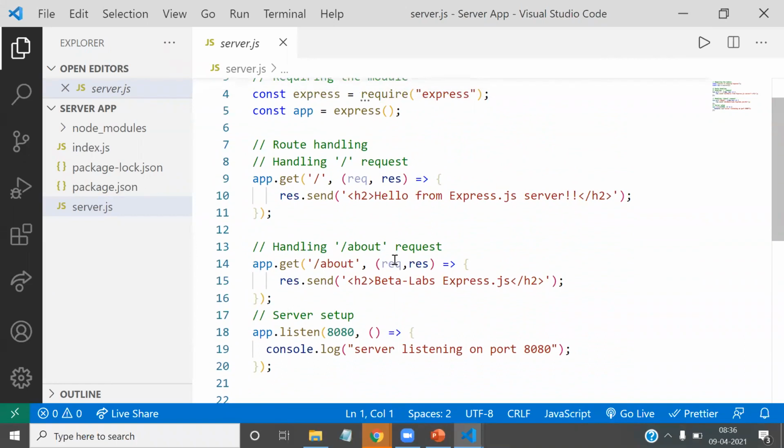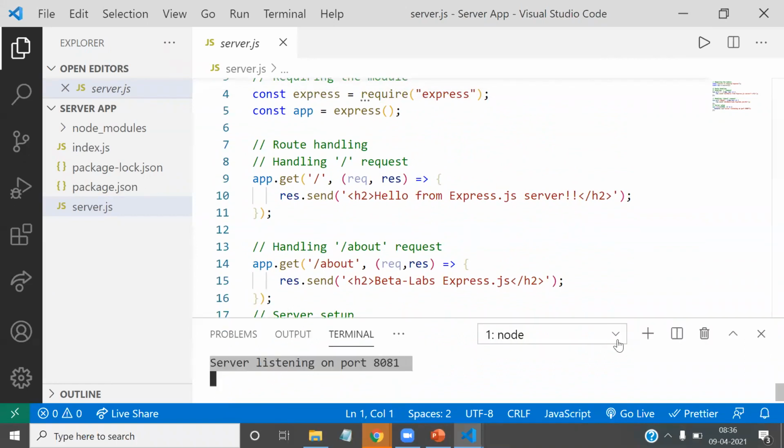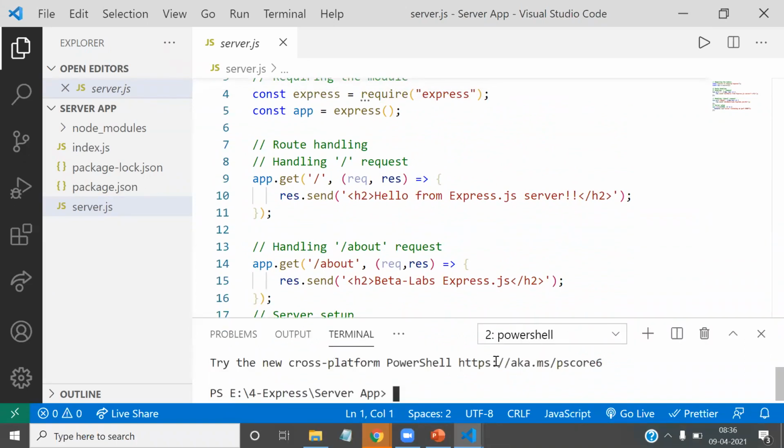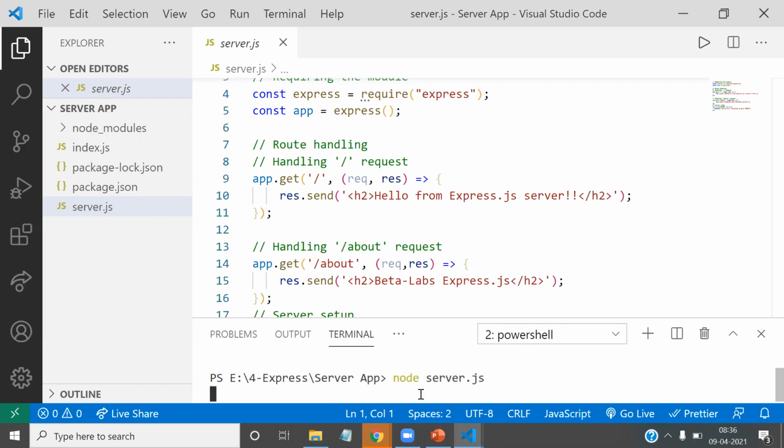For that, I'm again opening the terminal, this time another PowerShell. Here I write node and the name of the application, server.js. When I press the enter key, see, the server started, listening on port 8080.